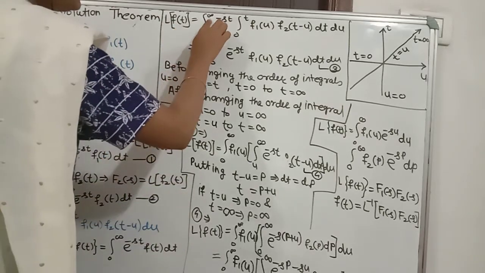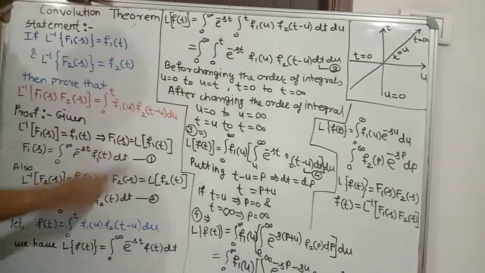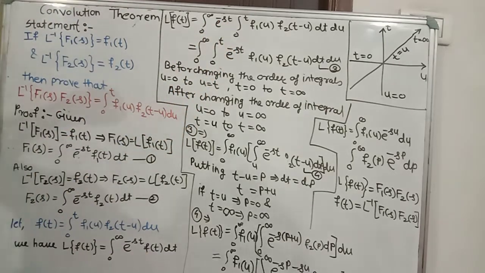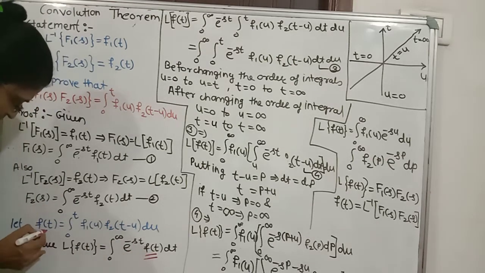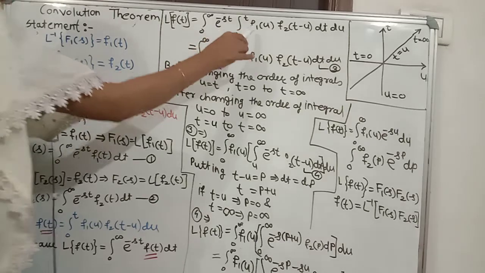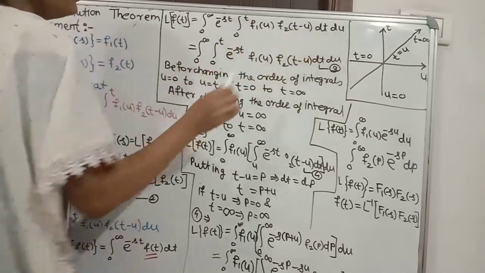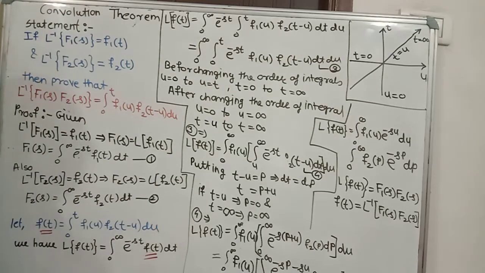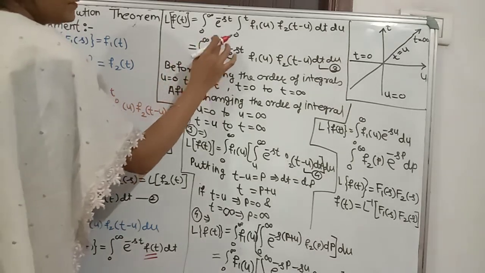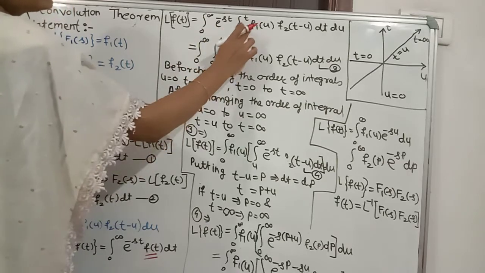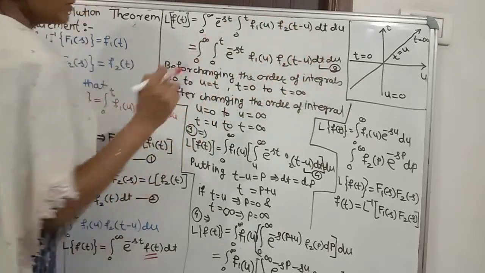is equal to integration from 0 to infinity e raised to the power minus st. Now the value of this f of t is equal to this one. So we write integration from 0 to t f1 of u into f2 of t minus u du. Then we write it in proper way: integration 0 to infinity, integration 0 to t e raised to the power minus st f1 of u f2 of t minus u du dt.